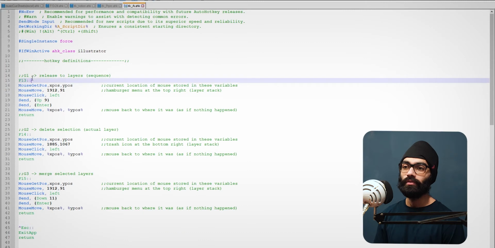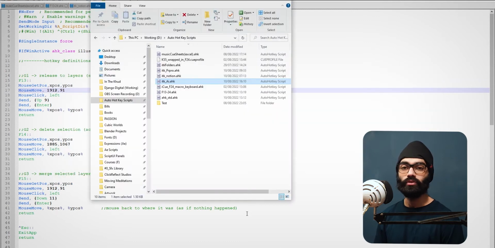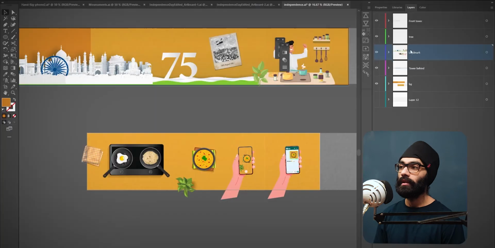So the first one, G1, release to layers, basically mouse get position, X push, Y push. These are two variables where we're storing the current position of the mouse cursor. Okay, mouse click left. Now mouse move 191291 is the position of this hamburger right here. Okay, how do you find that?